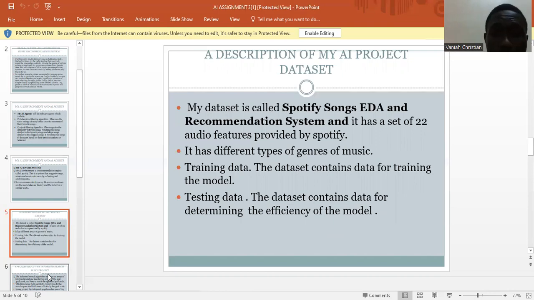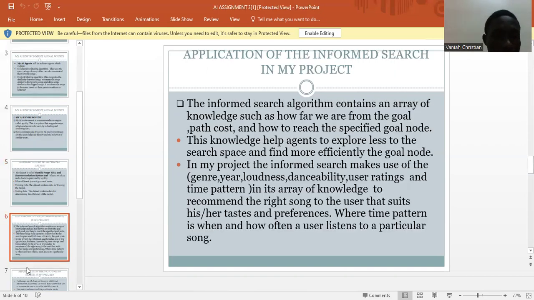My data set also has training data. Training data refers to data used for training the model, like the model I'll be making. The testing data contains data used for determining the efficiency of the music recommendation model.